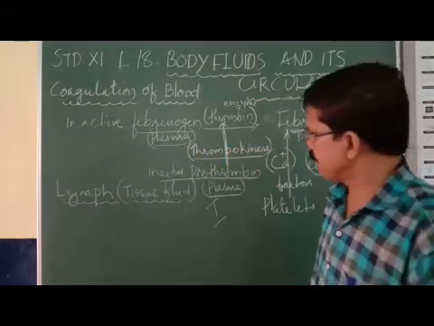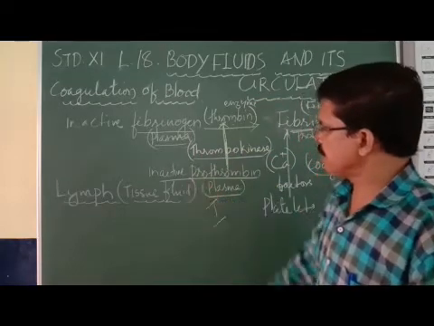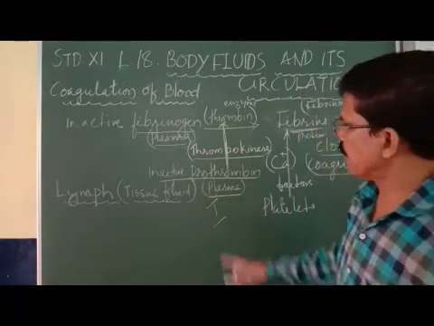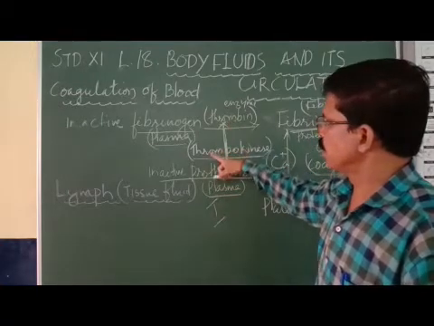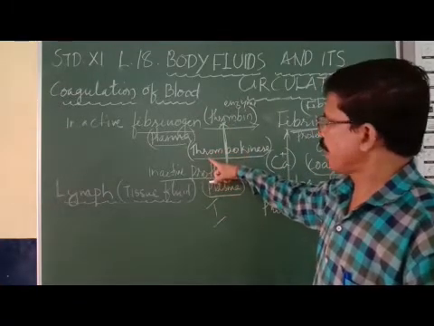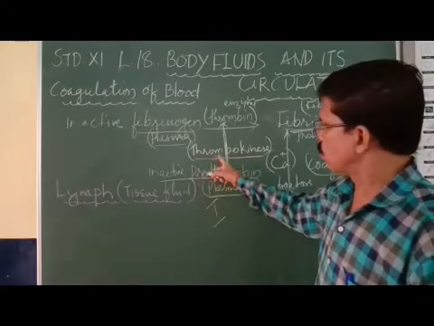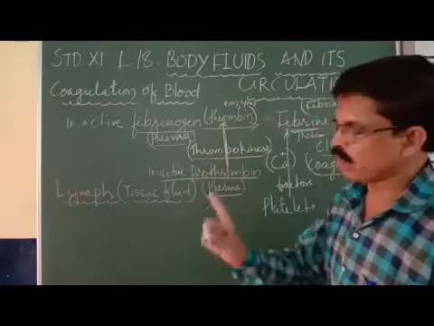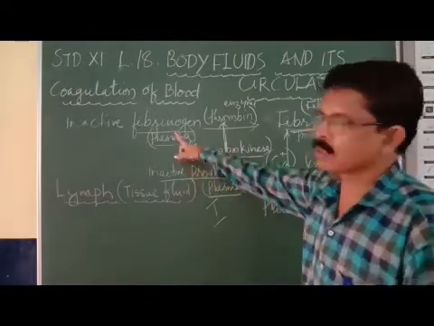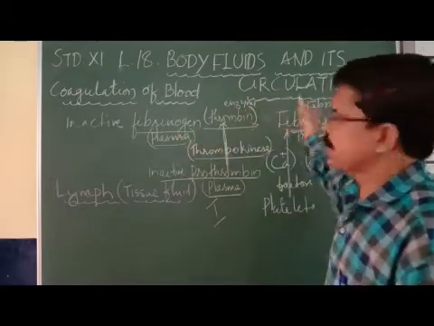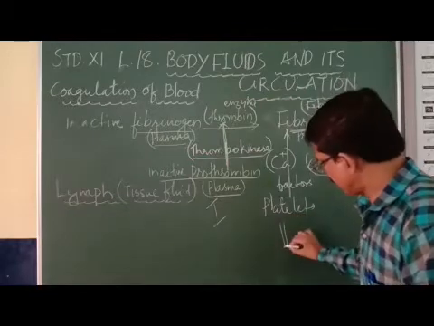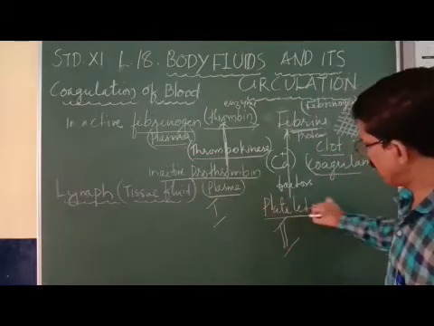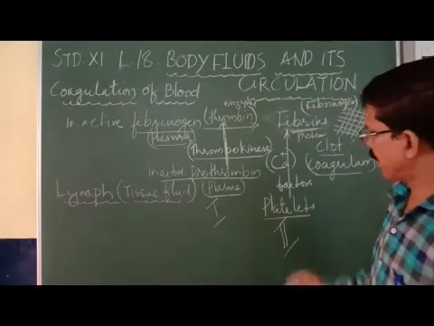So in the plasma there is inactive prothrombin that will be converted to active thrombin enzyme by another enzyme in the blood called thrombokinase. This is one factor required for the conversion of fibrinogen into the fibrin mesh clot. Another factor is platelets.